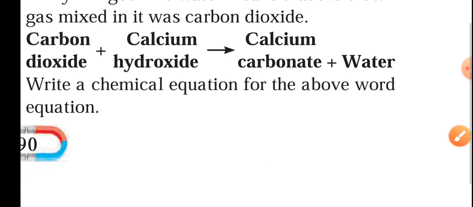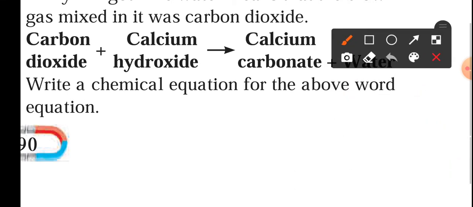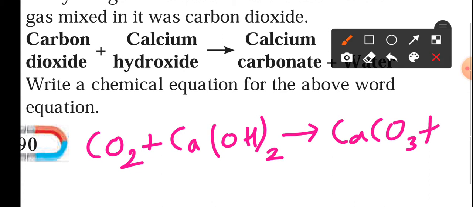Let me write it again so it will be much clearer. So we write CO2 plus calcium hydroxide giving us calcium carbonate, CaCO3, plus water, that is H2O.